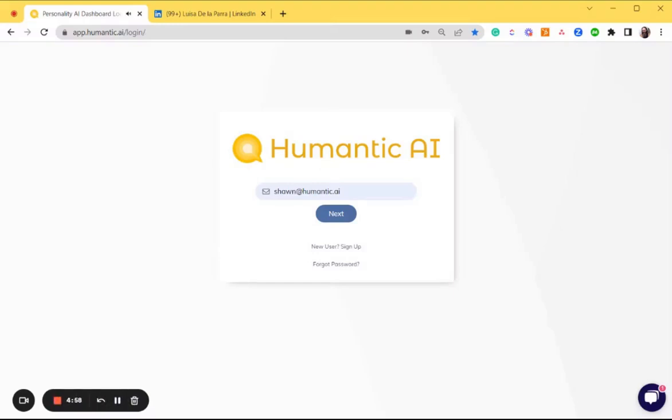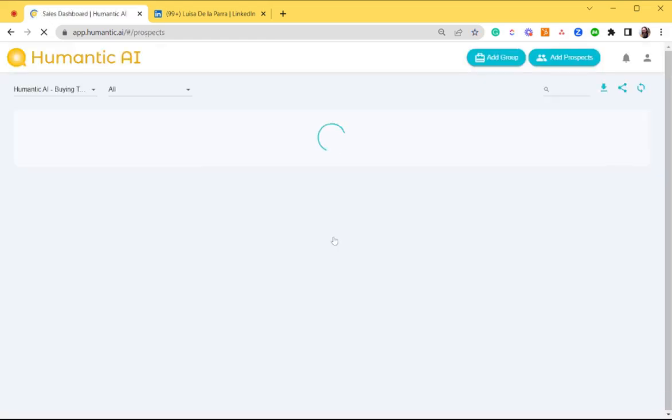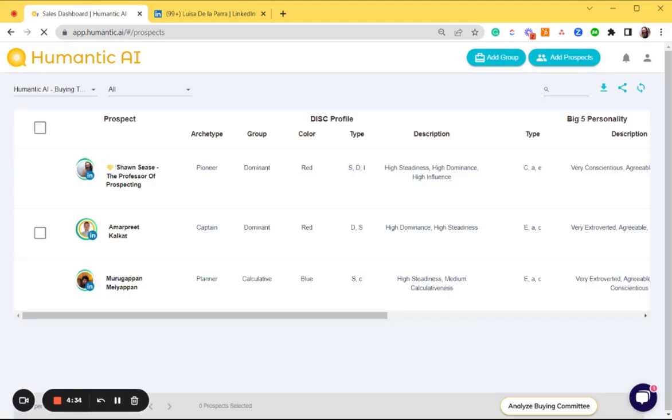Organizing all of your prospects, buyers, and decision makers together in one area just got a lot easier with the Humantic AI dashboard and buying committees. To access the Humantic AI dashboard, simply scroll to app.humantic.ai, log in with your password and your username. You'll automatically be taken to the dashboard interface.